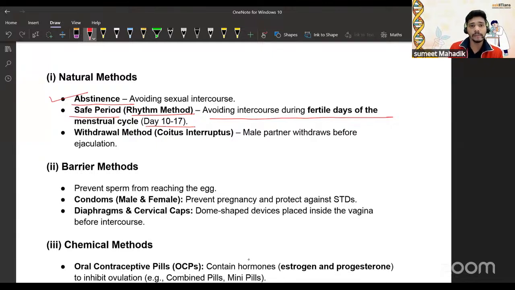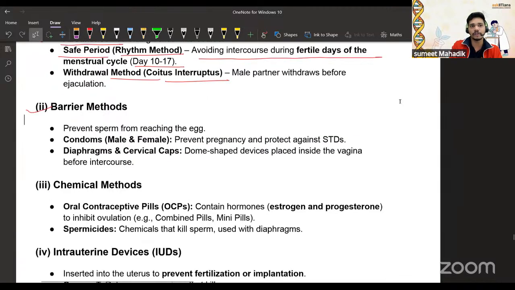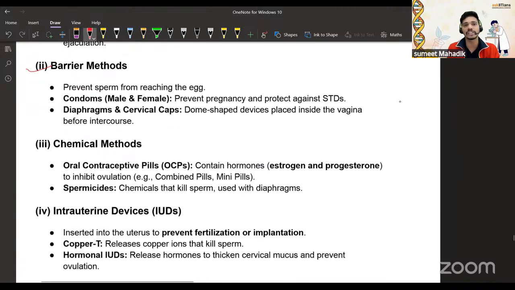Then the withdrawal method is coitus interruptus. What is coitus interruptus? Whenever the male partner is about to ejaculate, the sperm has to enter the vagina, only then it can transfer, right? But if it is avoided, that is called the withdrawal method. Then we have the barrier method, which prevents the sperm from reaching the egg.